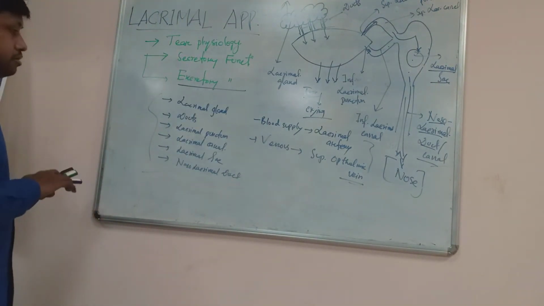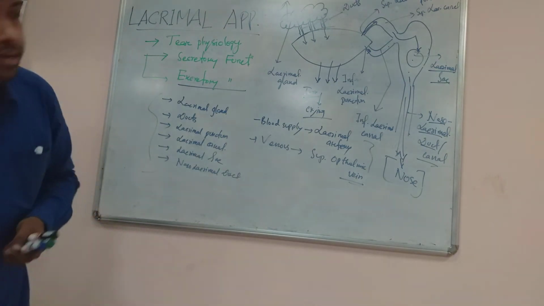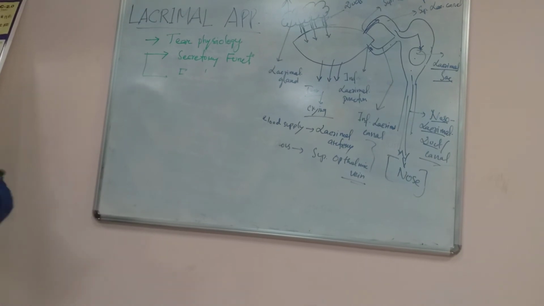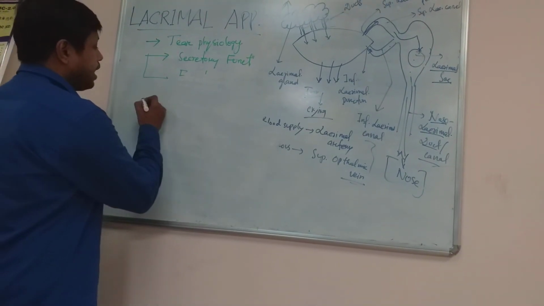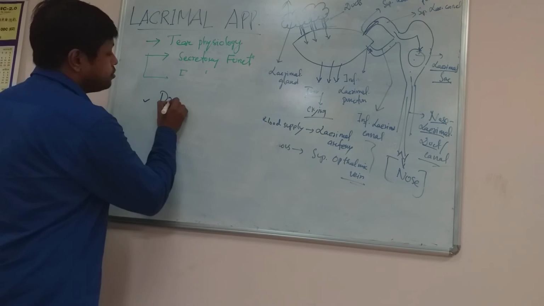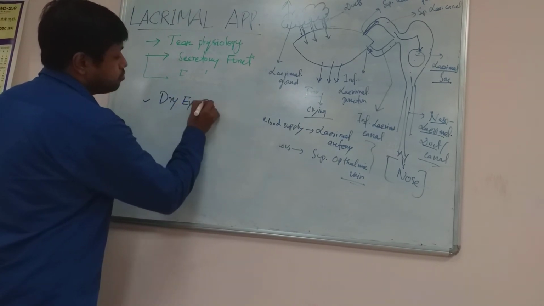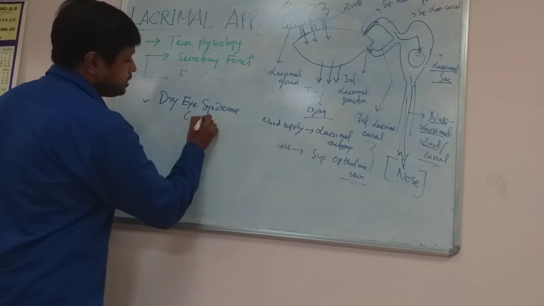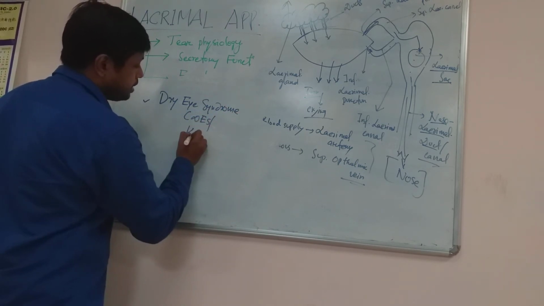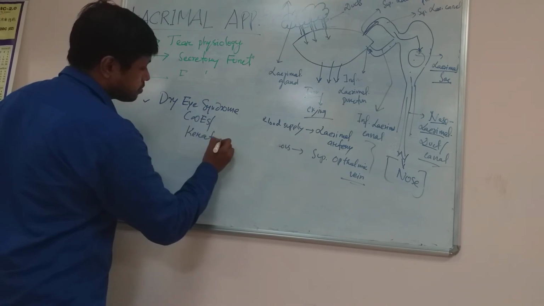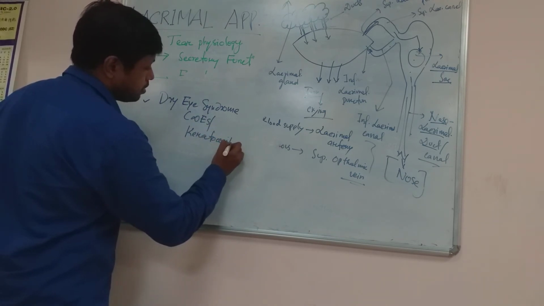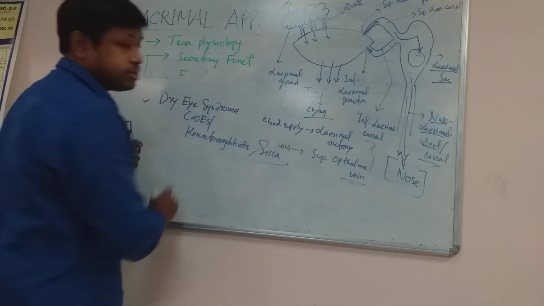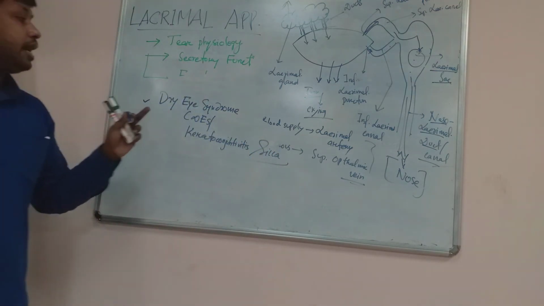Now you have to know something about applied aspects. What are the applied aspects of the lacrimal apparatus? You should know something about a term known as dry eye syndrome. What is dry eye syndrome? It is also known as DES, or keratoconjunctivitis sicca.